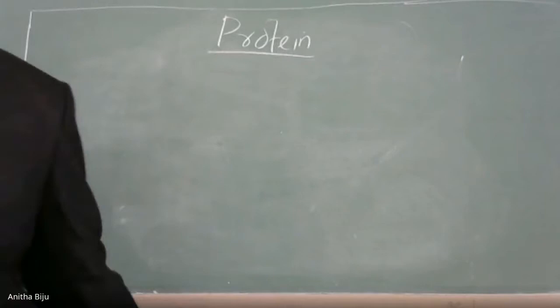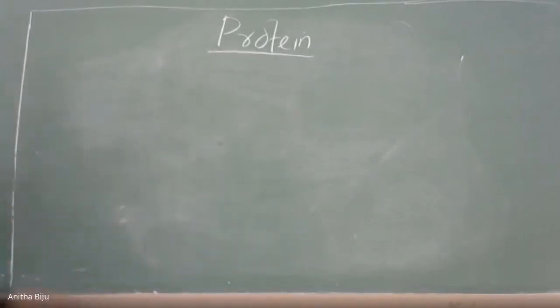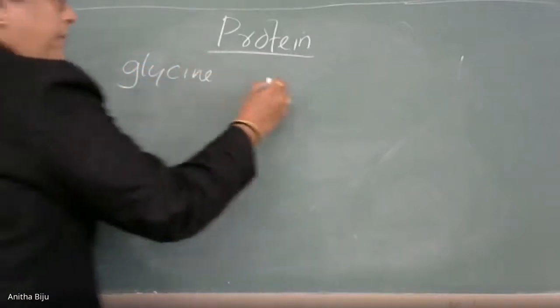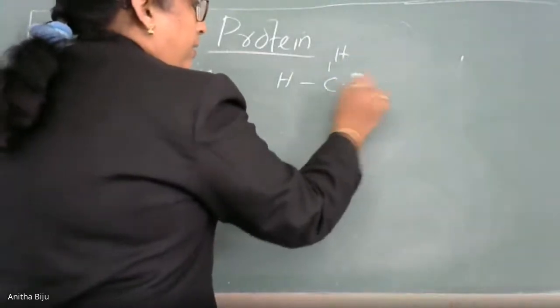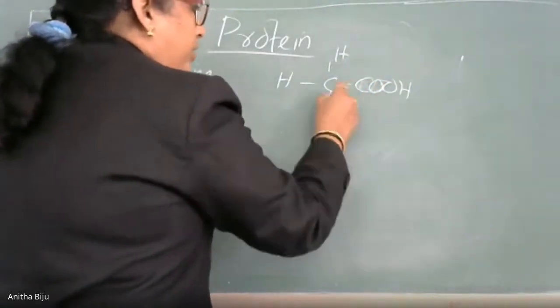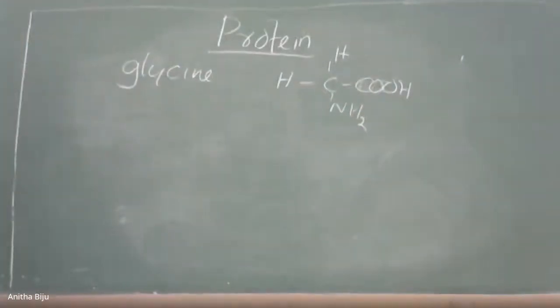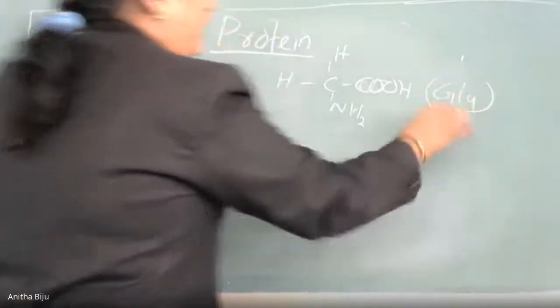First example, you can write glycine. What is glycine? Glycine is CH2 COOH NH2. This is glycine. You can write the symbol GLY, glycine.